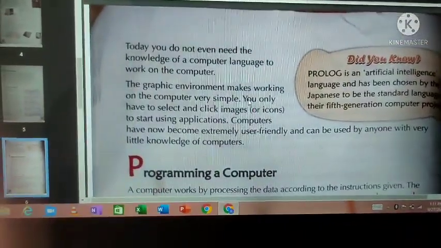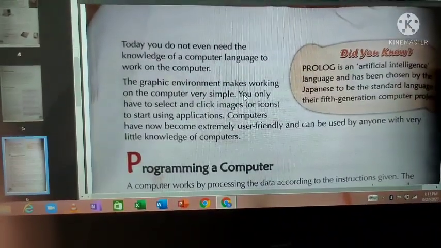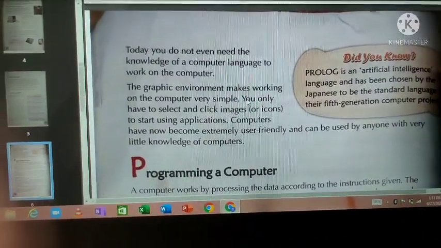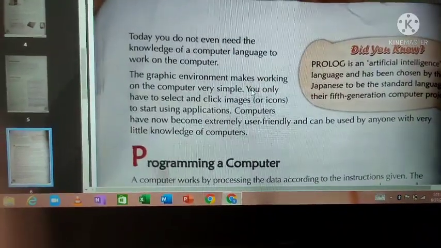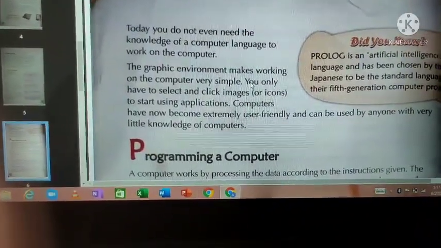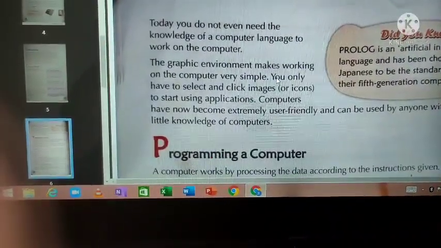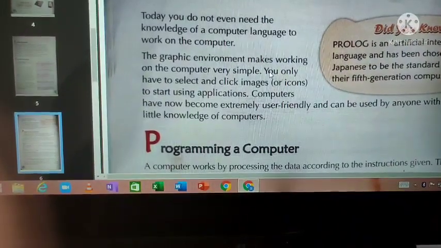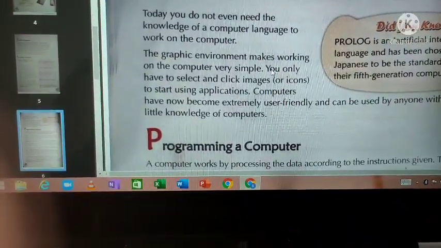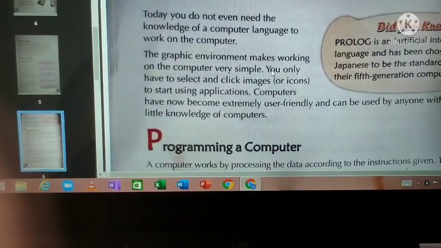Today, you do not even need the knowledge of computer language to work on the computer. The graphic environment makes working on the computer very simple. You only have to select and click images or icons to start using applications. Computers have now become extremely user friendly and can be used by anyone with very little knowledge of computer.